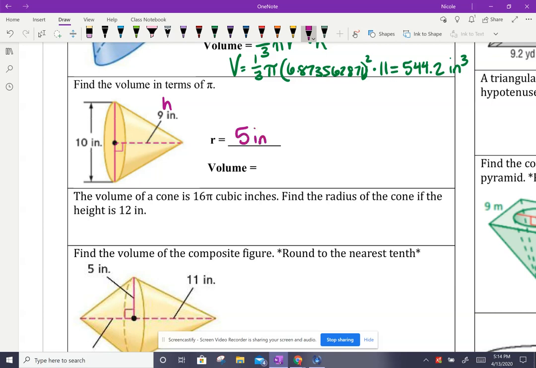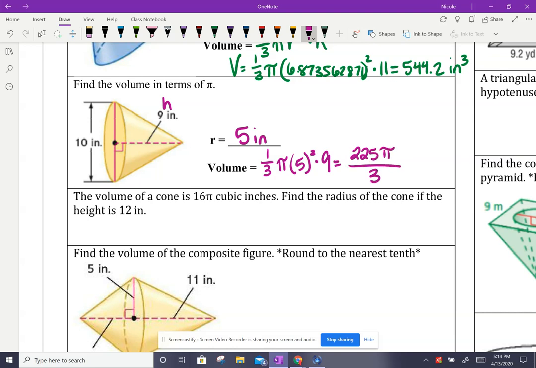Our formula, remember, is 1/3 pi, the radius, which is 5 squared, times the height, which is 9. So 5 squared is 25 times 9 is 225. So 225 pi